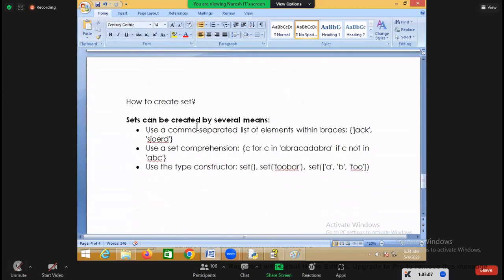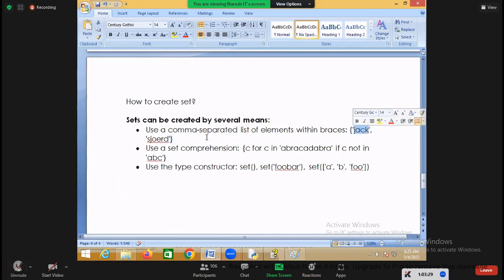So sets can be created by several means here. Use a comma separated list of elements within braces, right? So within the curly braces, or you can write. See, these are different ways in which you can create a set here.